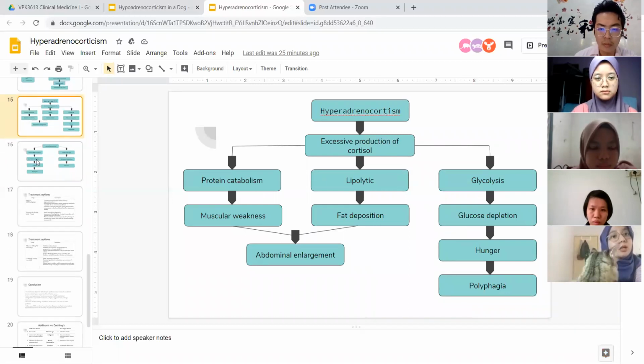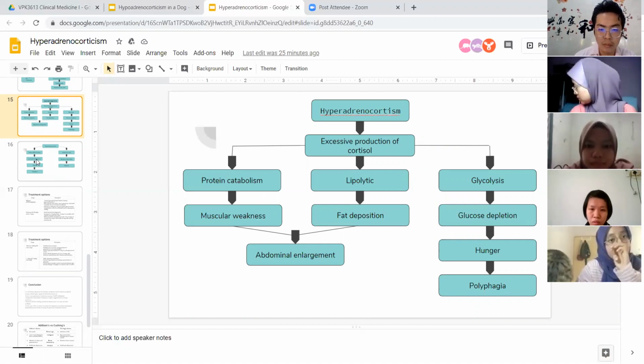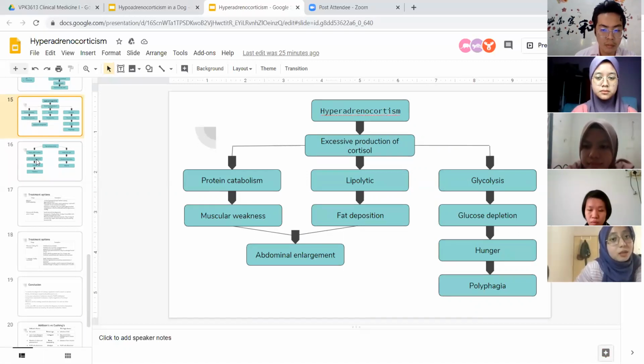Okay, so hyperadrenocorticism will also cause increased protein catabolism, which will result in muscular weakness and abdominal enlargement. Lipolysis will cause increased fat deposition and also cause abdominal enlargement. And the glycolysis will result in glucose depletion, which will cause hunger and lead to polyphagia.